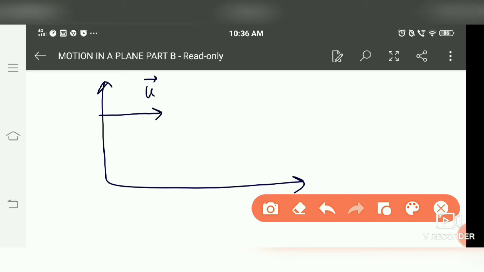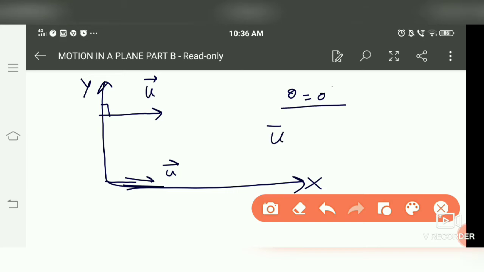It's making an angle of 0 degree with the x-axis because it's parallel to the x-axis. If it's parallel to the x-axis and perpendicular to the y-axis, making an angle of 90 degrees with the y-axis, but with the horizontal it's making an angle of 0 degree. Means theta is here 0 degree. Why 0? Because u is in this direction, x is also in this direction, so the angle between them is 0.